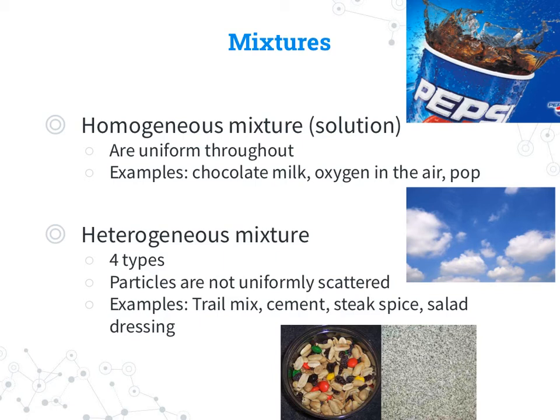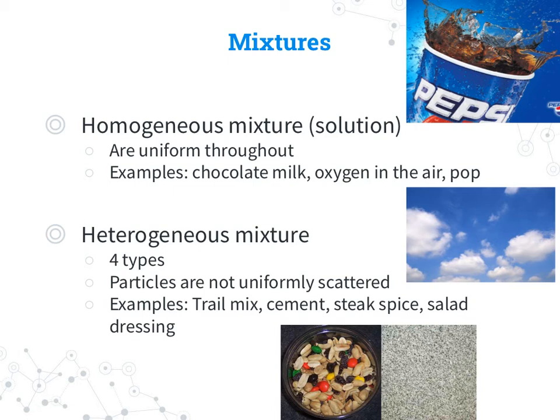So mixtures can be divided into homogeneous and heterogeneous mixtures. A homogeneous mixture could be a solution. It's uniform throughout, so you can't actually tell the 2 different compounds that are there. Examples could be chocolate milk, oxygen in the air, pop. When you look at it, you cannot see 2 different things.